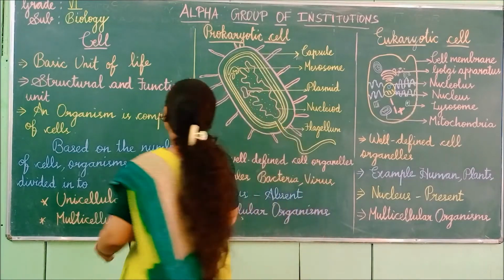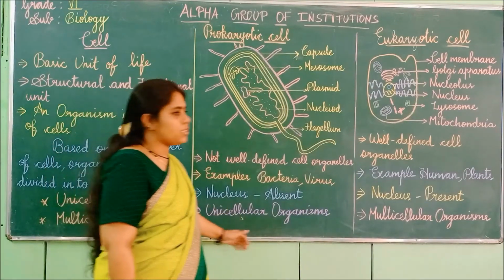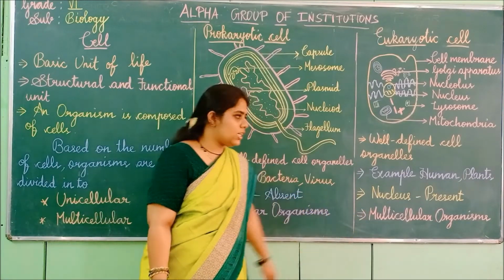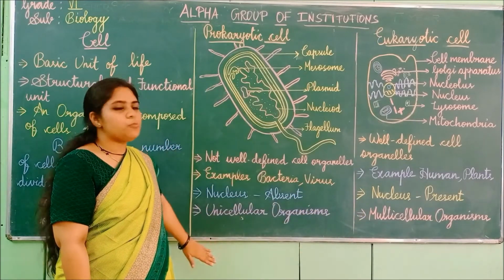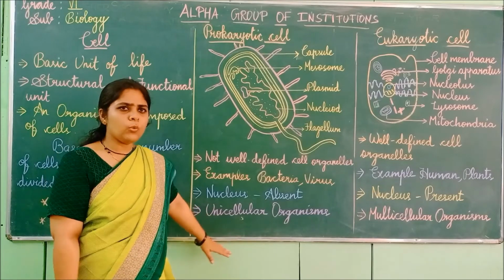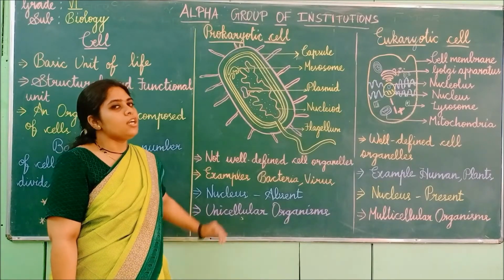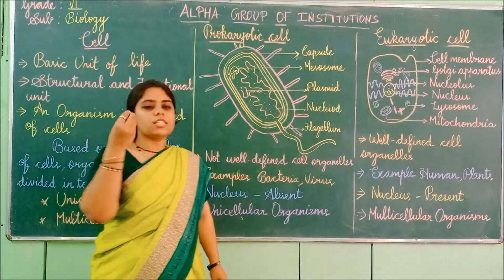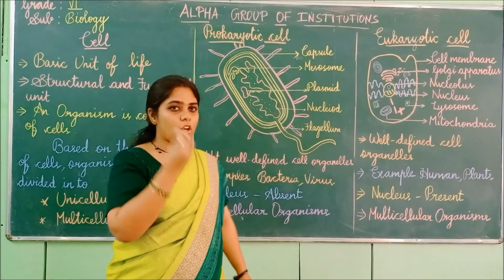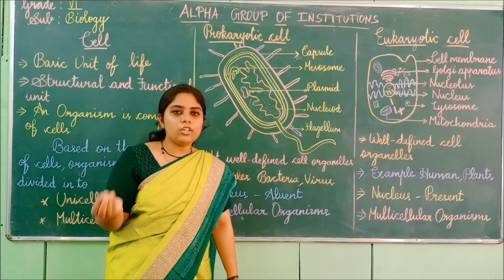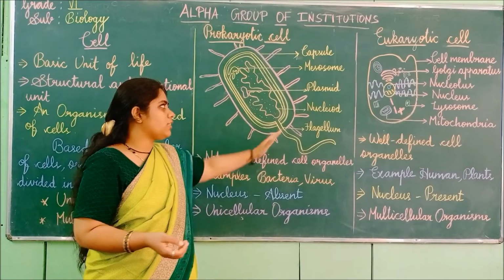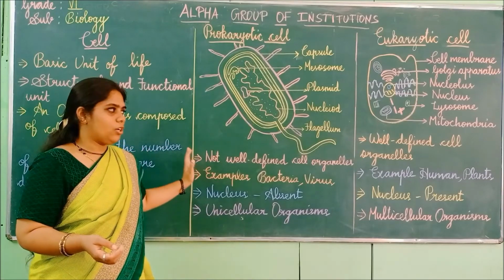Next, we will move on to the prokaryotic cell and the eukaryotic cell. These are the two types of cells. The prokaryotic cell is present only in unicellular organisms, that is the lower organisms. The small organisms that we cannot see with the naked eye, the microscopic organisms, have structures like this. This is the prokaryotic cell.